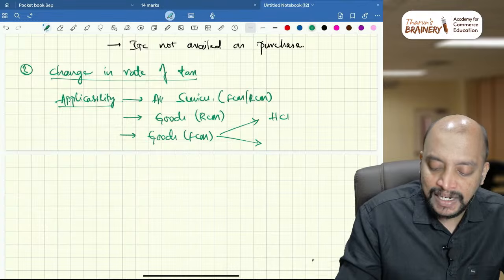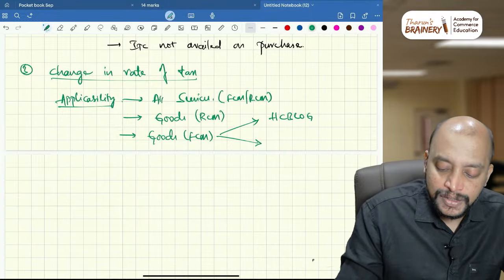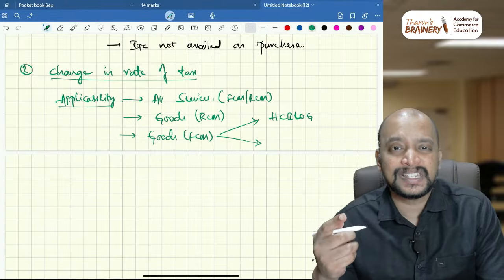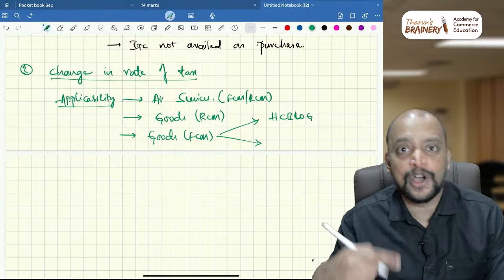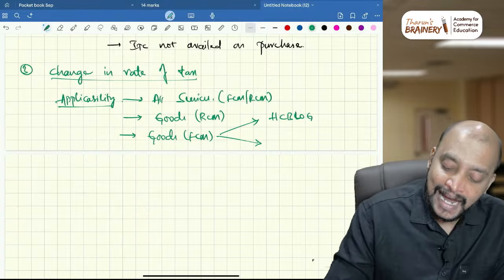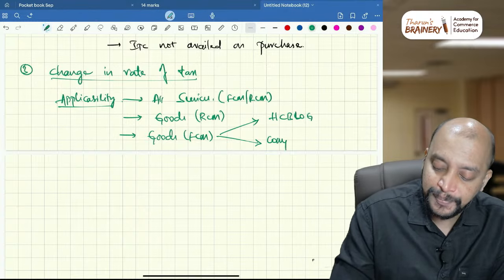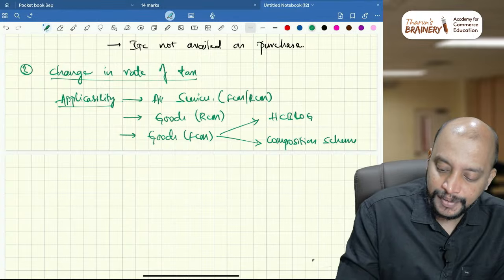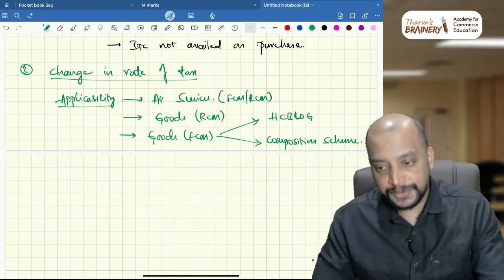Specified actionable claims, HC block. Okay. So for a person who is making supply of specified actionable claims, HC block, that is horse racing, casinos, betting, lottery, online money gaming and gambling, and then composition scheme. Okay. So that is with respect to this.